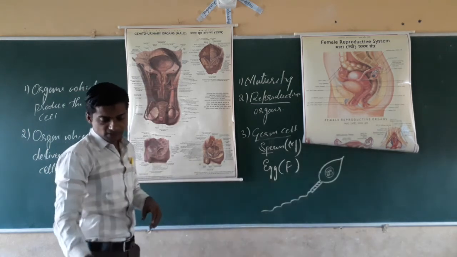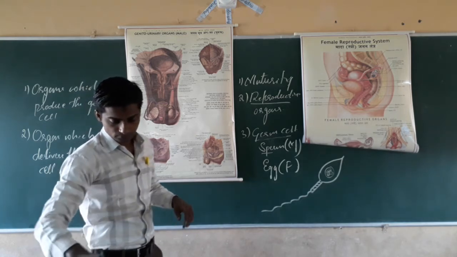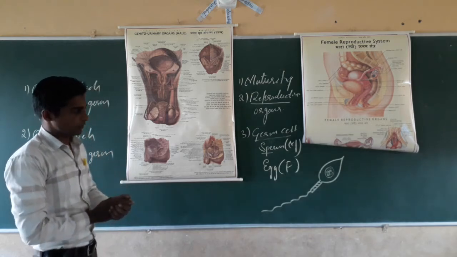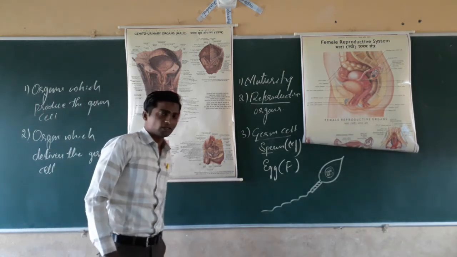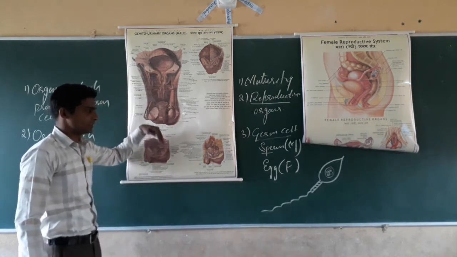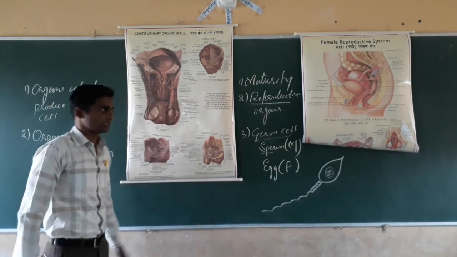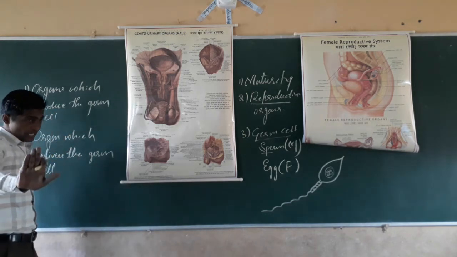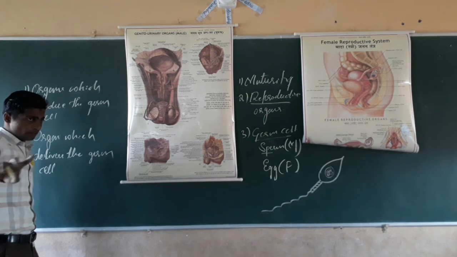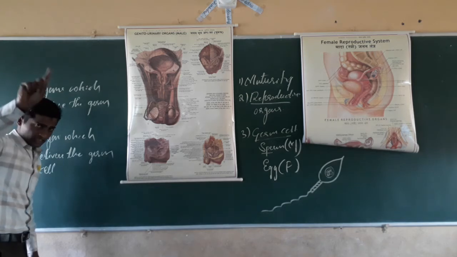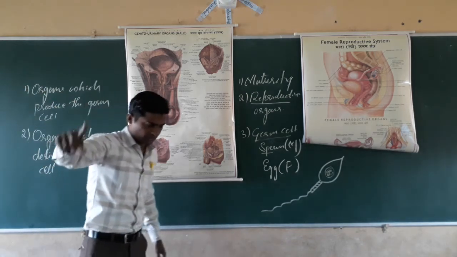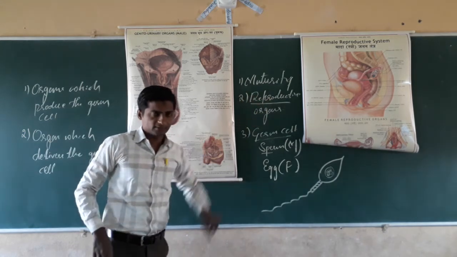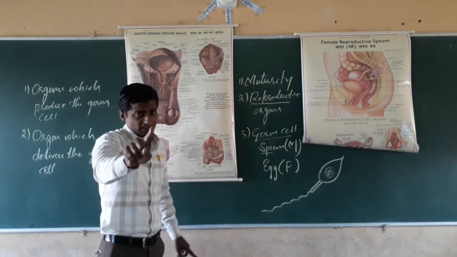Yes. Next, dear students, the seminal vesicles make the sperm fluid, and the sperm, the male reproductive cells, will move through the penis and then enter into the female reproductive organ. Later we will see. Once again I will repeat here. Both in male and female, reproduction needs maturity, which we studied in the previous class. Next, it needs reproductive organs, both in male and female.